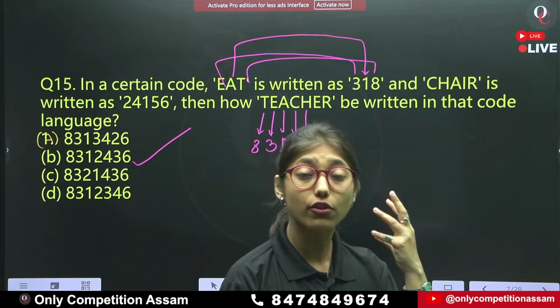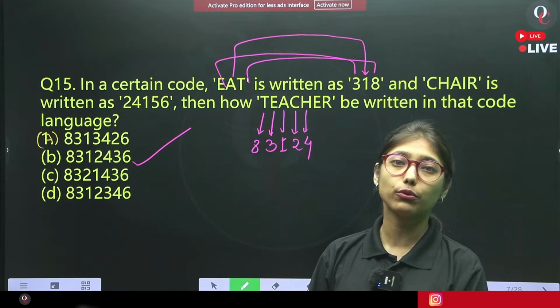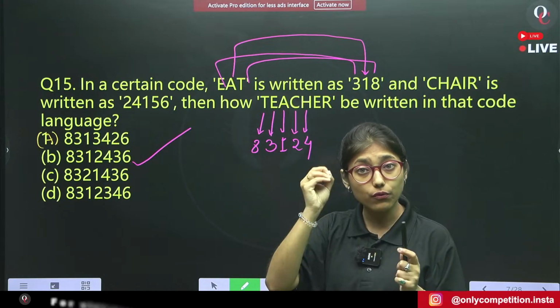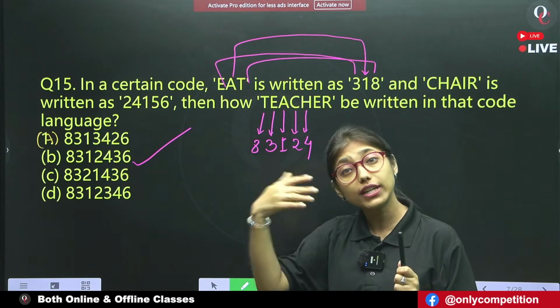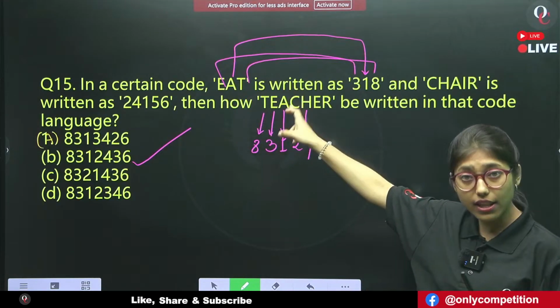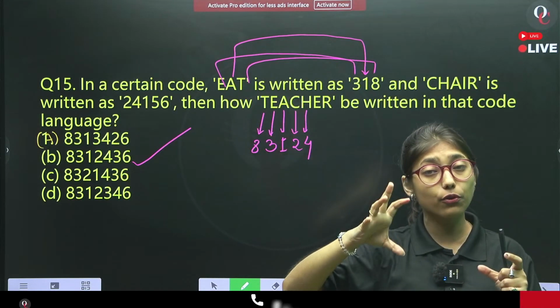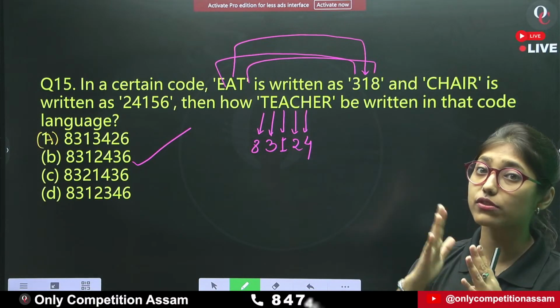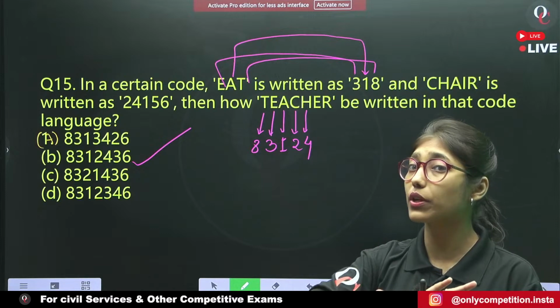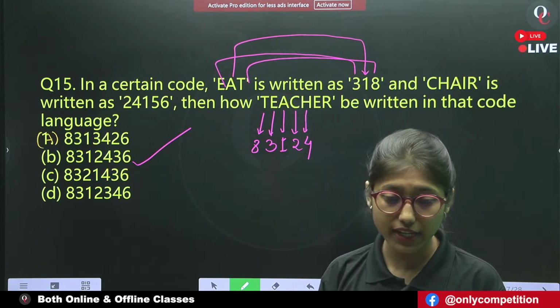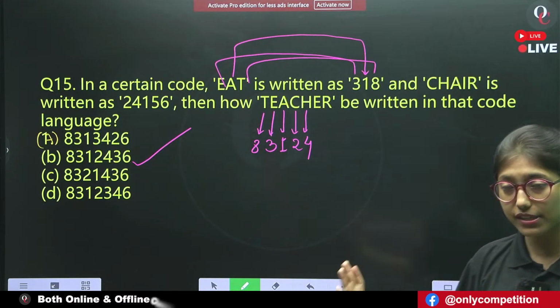Option number B. It is also a question of direct coding. Now here, have a look. The letters present in the word TEACHER are already given in this particular question itself. So we can use the code from the question, and that is why it is known as direct coding, since we don't have to find any pattern. Got it? Okay. Easy one?